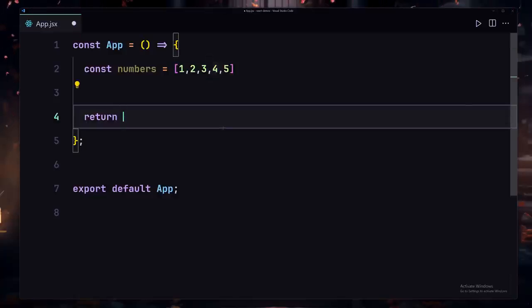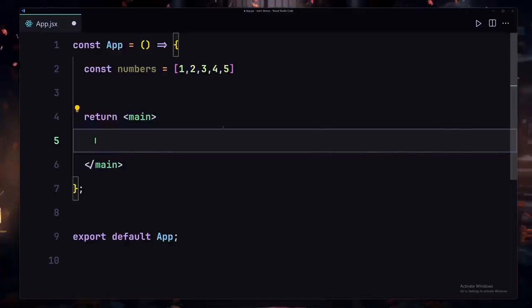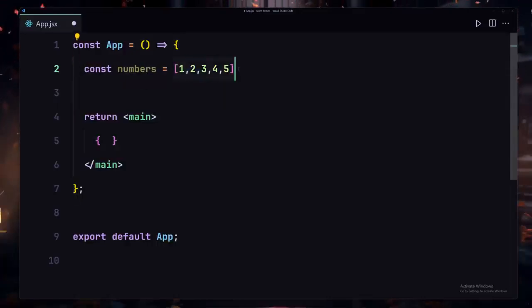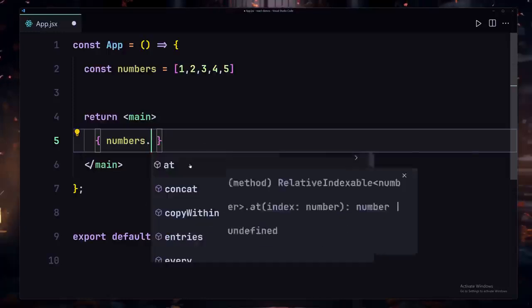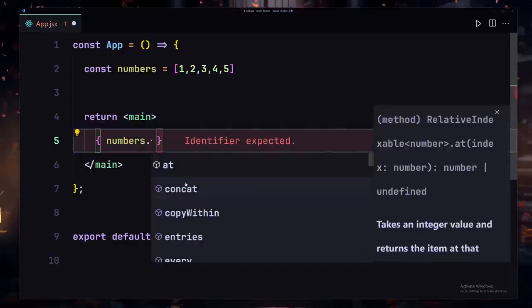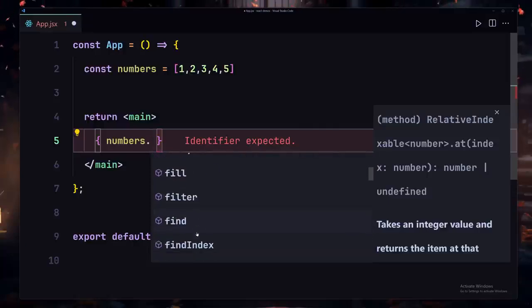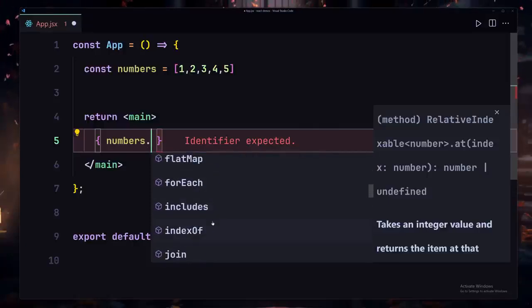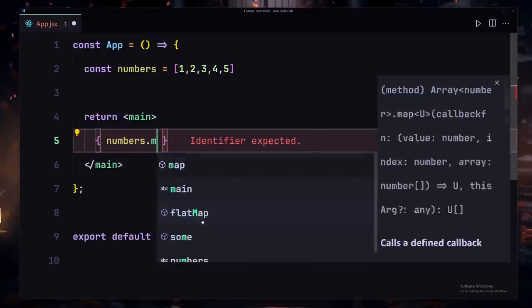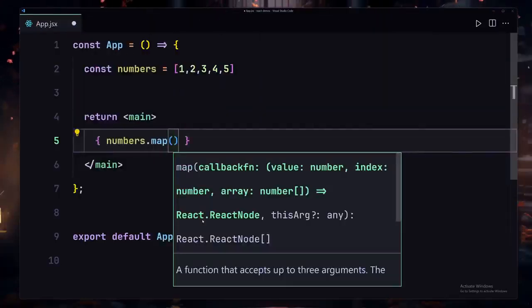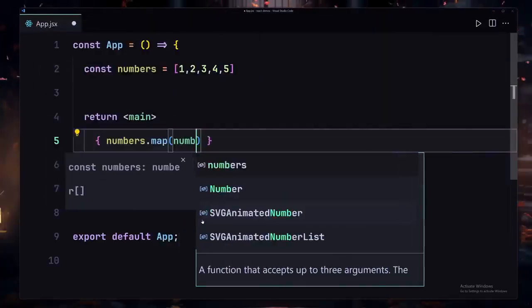To do that, first of all we are going to be using some sort of a main or section or anything like that so that we can work with that. Then we are going to be entering into our JavaScript world so that we can use our JavaScript array methods like push, pop, reduce, filter, map and all of those methods. In this case I'm going to copy the name of this numbers array, and now if I just use dot, here you can see we have all of our JavaScript array methods, like we have add, concat, copyWithin, entries, every, fill, filter, findIndex, flatMap, and we have a lot of them. But in this case I'm only interested in the map method, and now here we are going to be passing our callback function to it. I'll just use number, which would be fine.